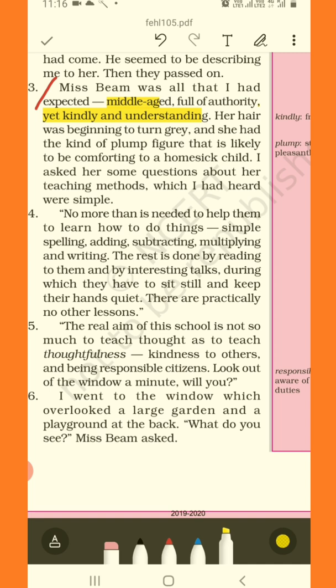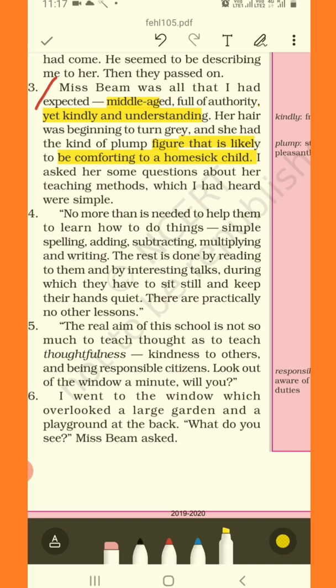Her hair was beginning to turn grey. Okay. So as she was middle-aged, when we are middle-aged, slowly our hair starts turning grey, right? And she had the kind of plump figure that is likely to be comfortable to a homesick child. Okay.